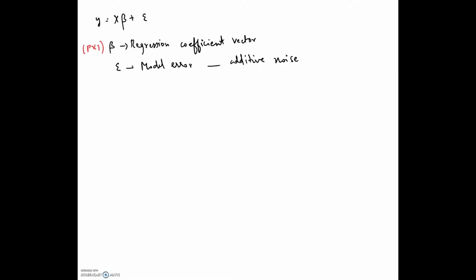So in order to understand and analyze such gene expression data, we use linear regression of the form y equals x beta plus epsilon, beta being a regression coefficient vector and epsilon the model error or the additive noise. Beta is a p number of genes cross one vector and epsilon is an n number of samples cross one vector. So the main interest here is to estimate beta for a model.